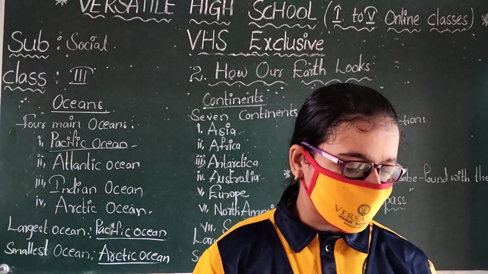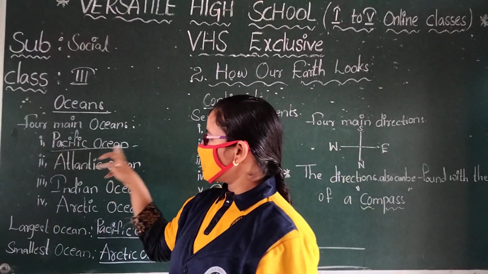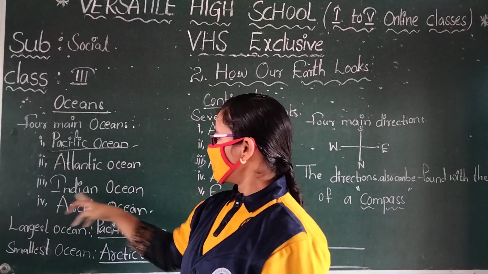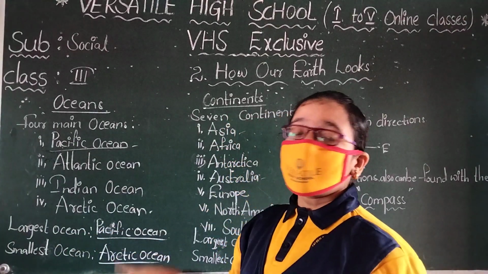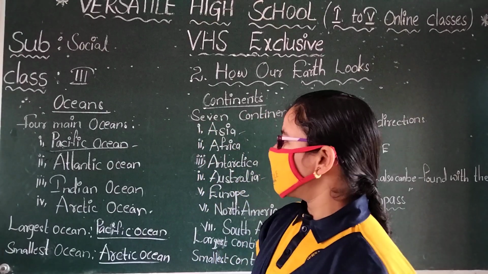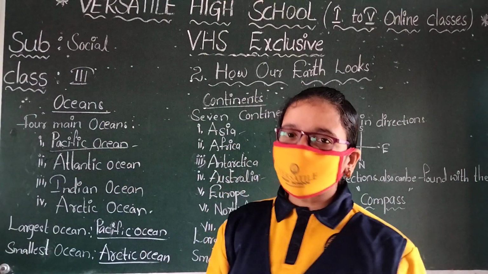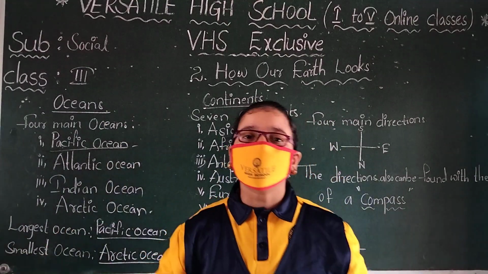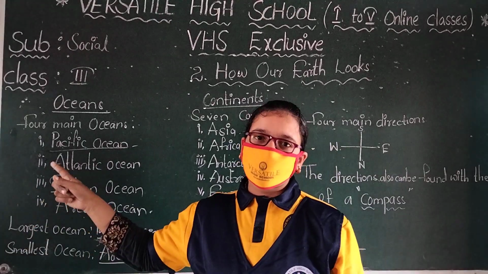How many oceans? 4 main oceans. That is Pacific Ocean, Atlantic Ocean, Indian Ocean, Arctic Ocean. The largest ocean is the Pacific Ocean. The smallest ocean is the Arctic Ocean. What are the oceans? Very large water bodies are called the oceans.